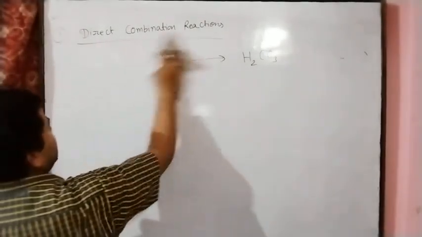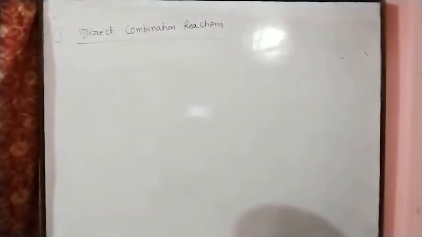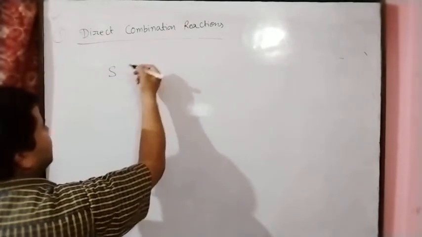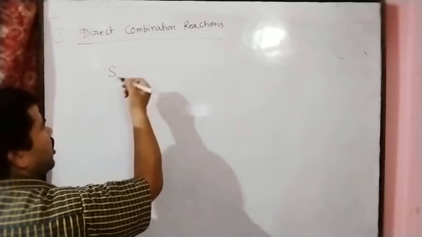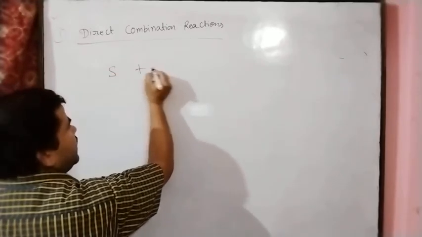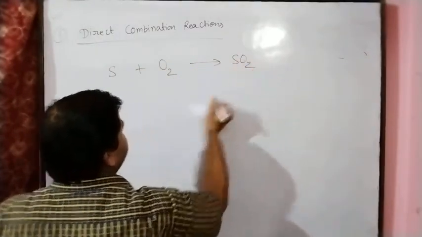Oxidation means reaction with oxygen. For example, take non-metals. Sulfur is a non-metal, and oxidation of sulfur means oxidation of a non-metal. Here we are taking the non-metal sulfur. Sulfur reacts with oxygen, and we get sulfur dioxide.